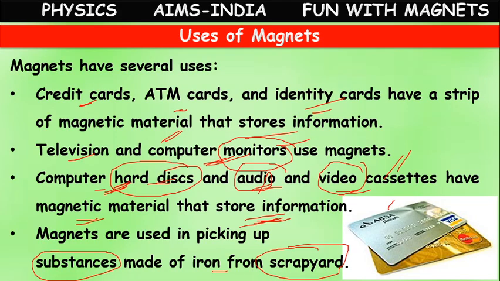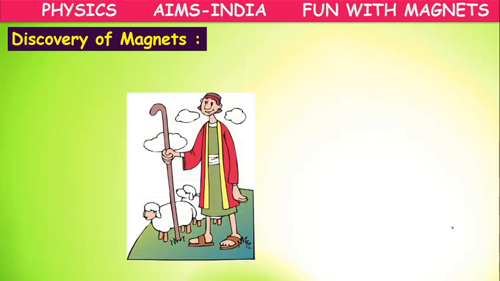Actually, we are telling that this magnet exists in nature. It was a natural source which exists in nature like a mineral. But we have to know the discovery of magnets. Now we are aware of magnets, but the question is, how was this magnet discovered for the first time, or who discovered that this magnet has an attractive property? There are so many stories relating to this magnet, but one of the famous stories is this one.